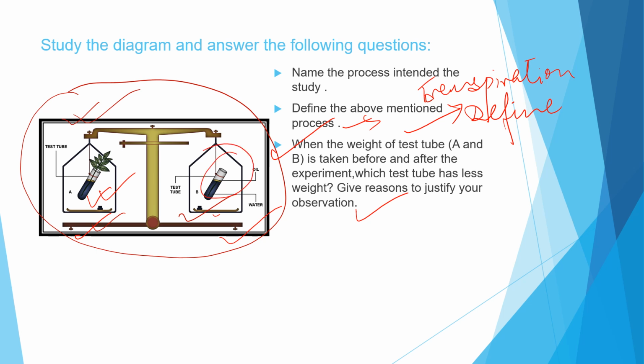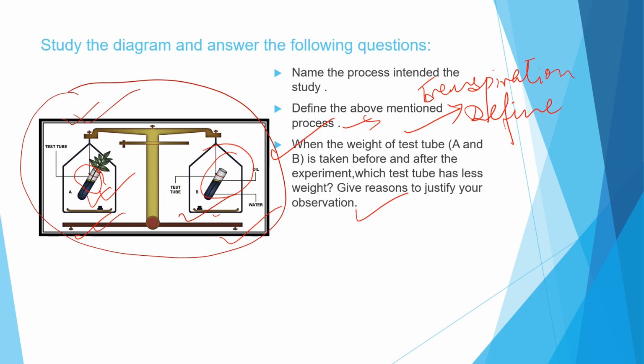And here there is no water loss, as we have put a layer of oil, so no evaporation of water is there. Here also we have put a layer of oil, so no evaporation is there, but water is lost by the process of transpiration through the shoots as well as through the leaves. So this is the reason why the weight of test tube A is lesser than that of B.